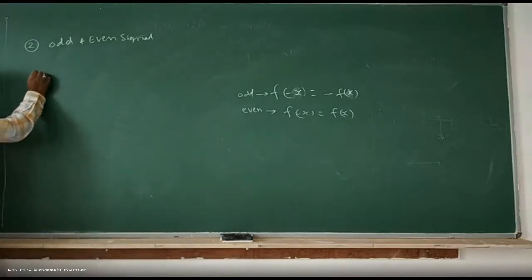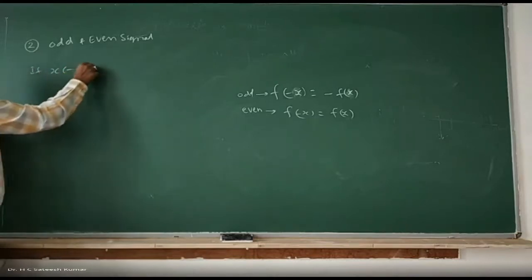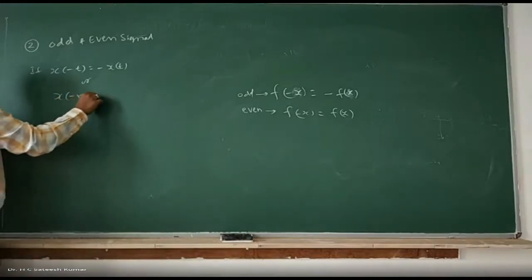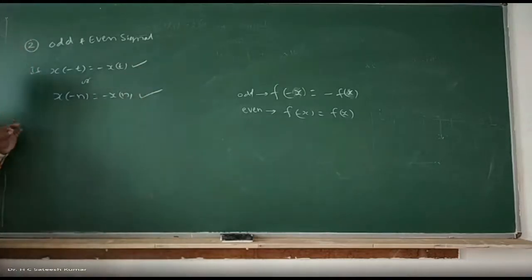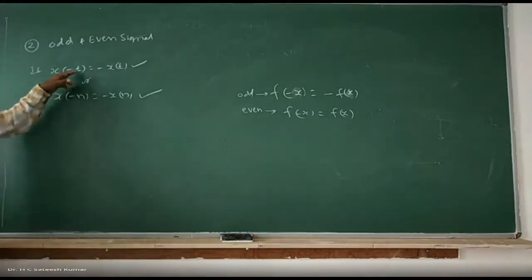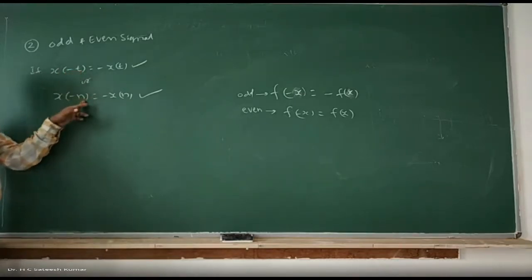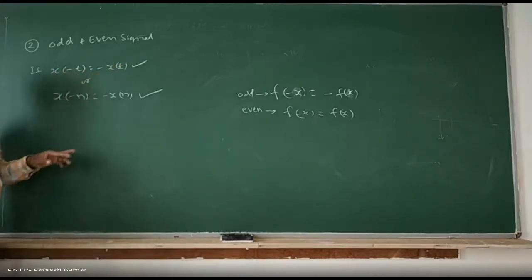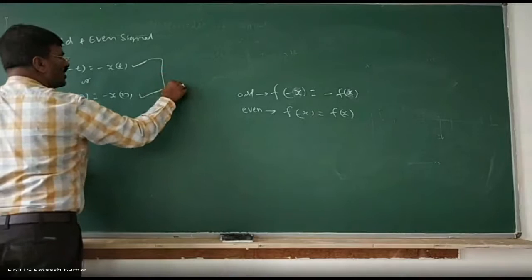A signal is said to be odd if x of minus t is equal to minus x of t, or x of minus n is equal to minus x of n. The first is for a continuous time signal, the second for a discrete time signal. The property applicable is the same; the only difference is that for a continuous time signal time is represented by t, and for a discrete time signal it is represented by n. So this is the definition of an odd signal.